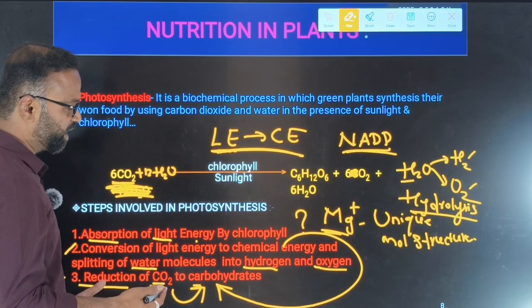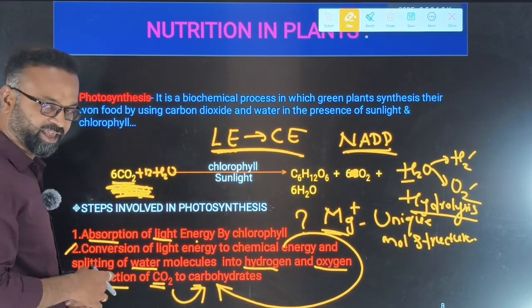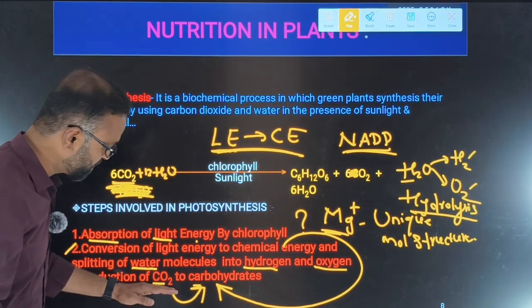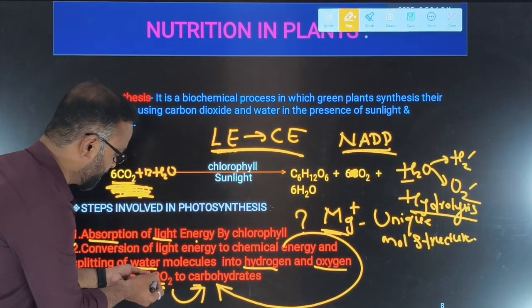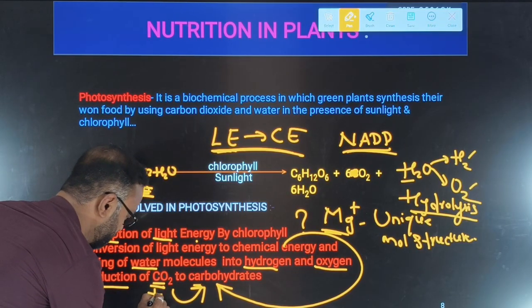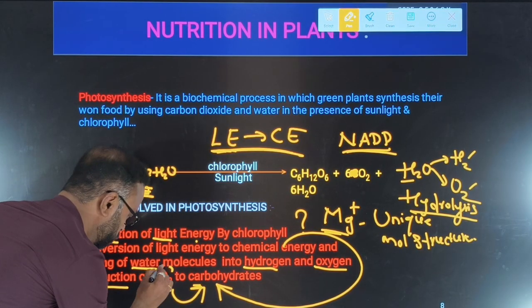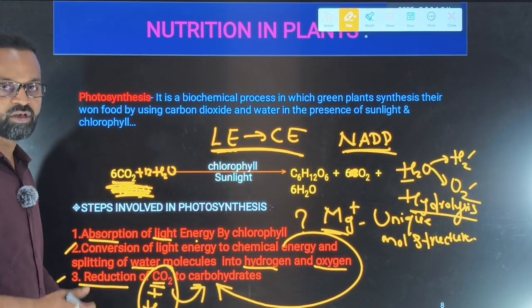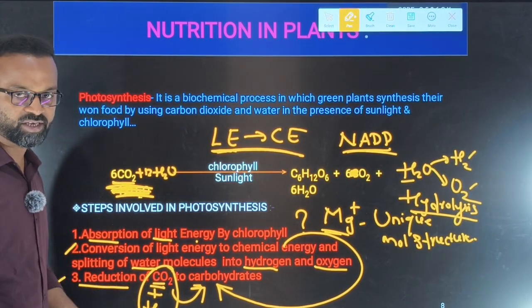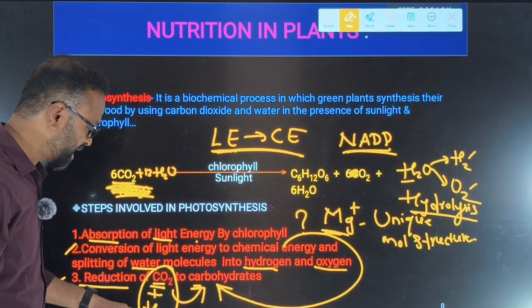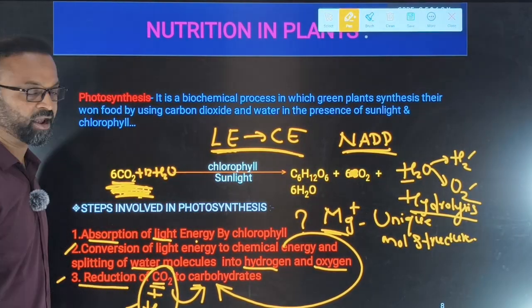If you think logically here, oxidation and reduction both are taking place in the photosynthesis process. Yes or no? So reduction of carbon dioxide means carbon dioxide is reduced. Means what? There is an addition of hydrogen to the carbon dioxide. Addition of hydrogen is reduction. Removal of oxygen is also a reduction. Addition of oxygen is what? That is oxidation.